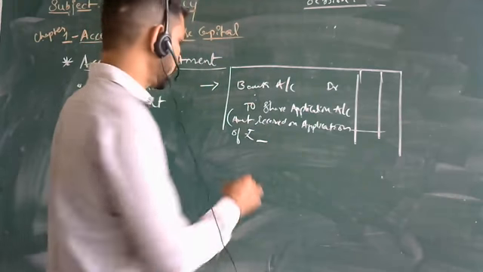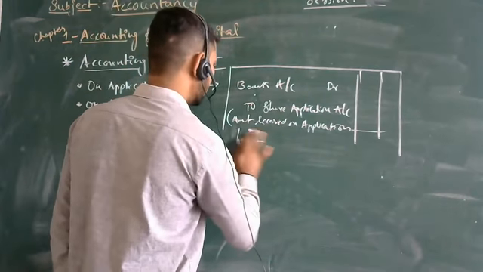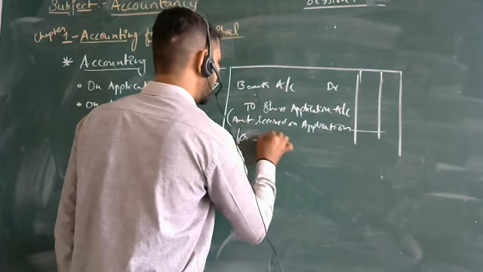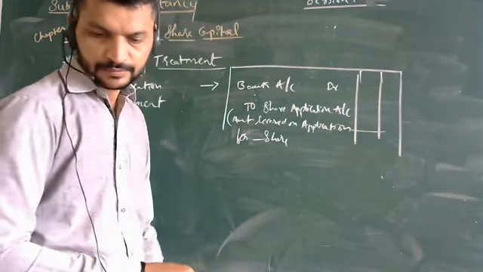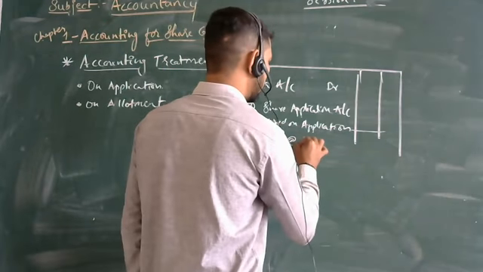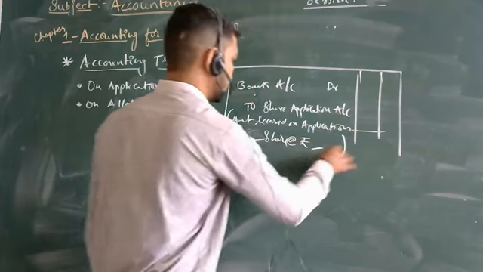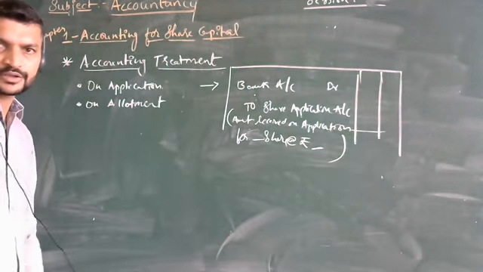For 4 rupees, sorry, I will take this, for dash shares, dash number of shares at rupees, how much? This is the introduction for this.